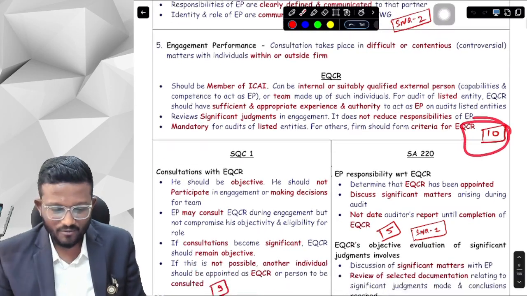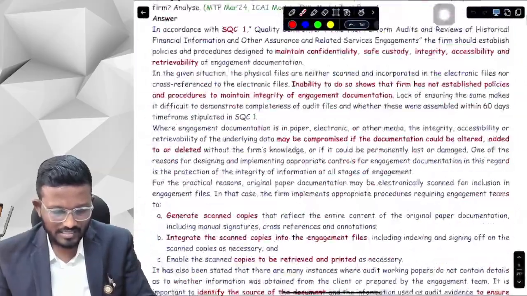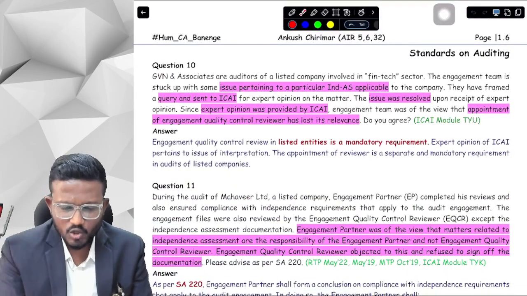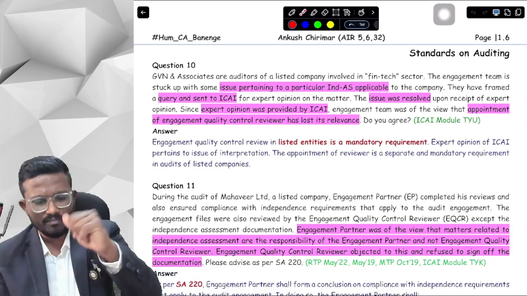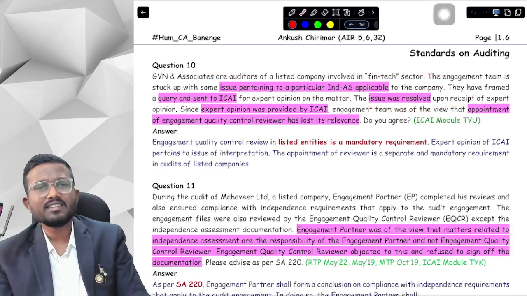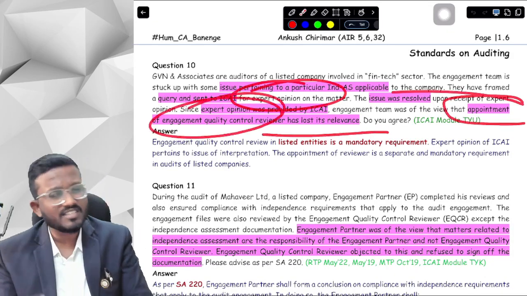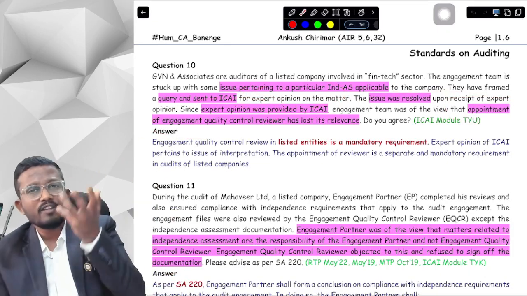Let's do question number 10. What does question number 10 say, sir? There is basically some issue pertaining to a particular index applicability, whether this index is applicable to this company or not. This query has been sent to the ICAI and the issue was resolved. Since the company says that we have obtained the expert opinion from ICAI, therefore the appointment of EQCR has lost its relevance. We do not need to appoint an EQCR now because we have obtained the opinion from ICAI itself.